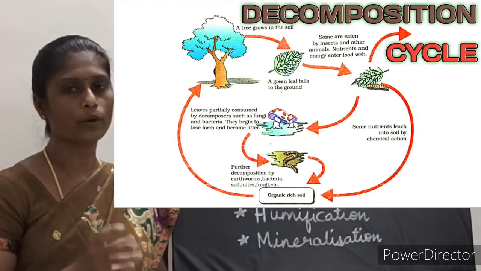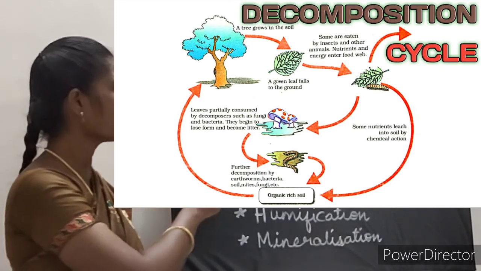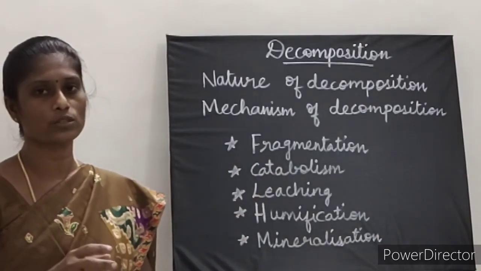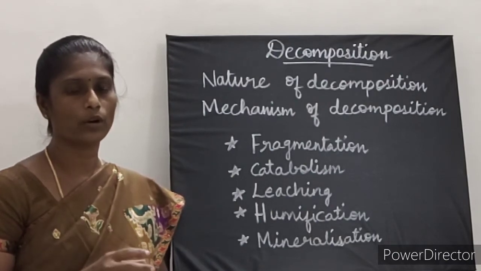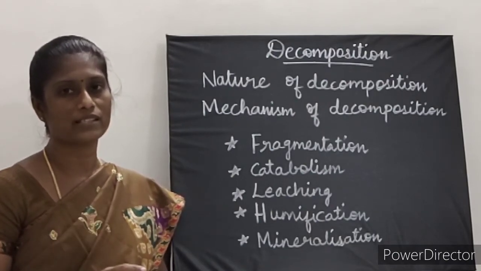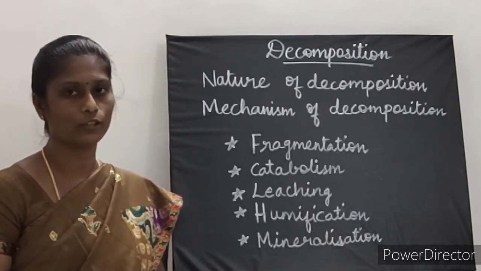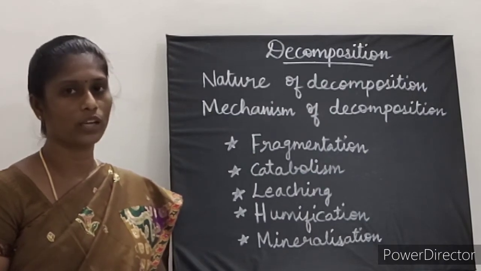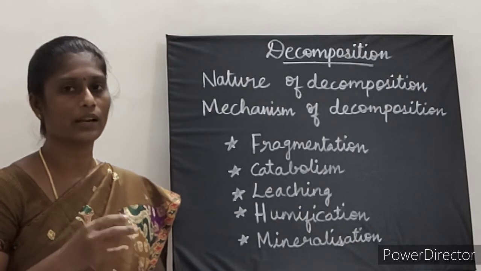The process of decomposition varies based on the nature of decomposition. For example, carbohydrate, protein and fats decompose rapidly compared to cellulose, lignin, chitin, hair and bone. So carbohydrate, fat and proteins decompose rapidly.